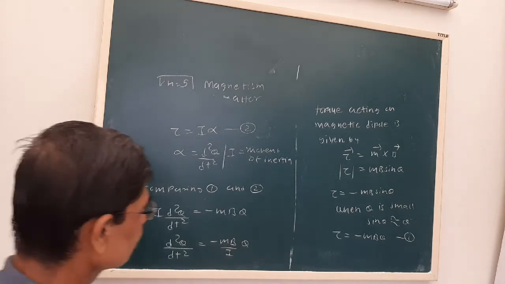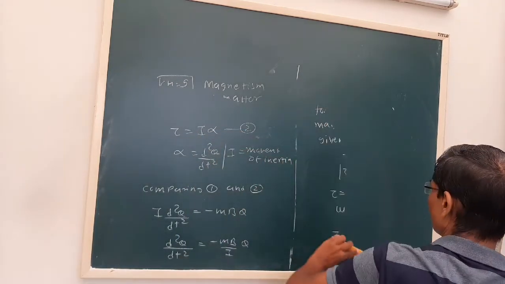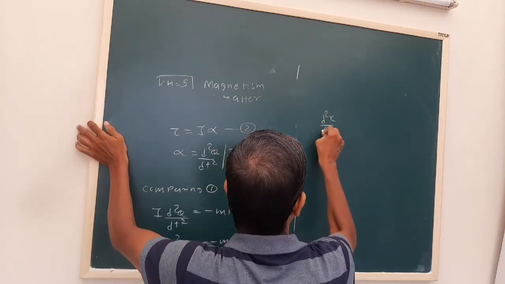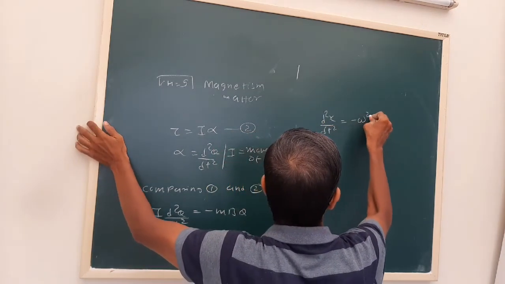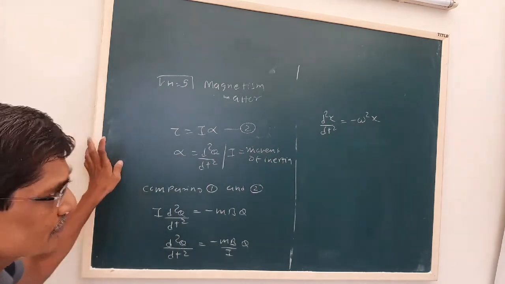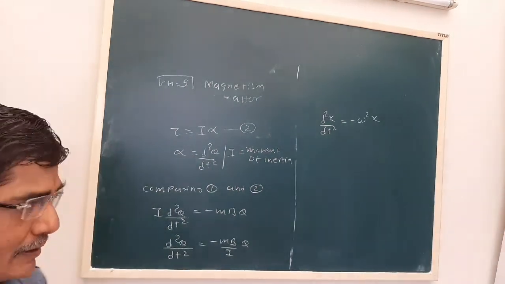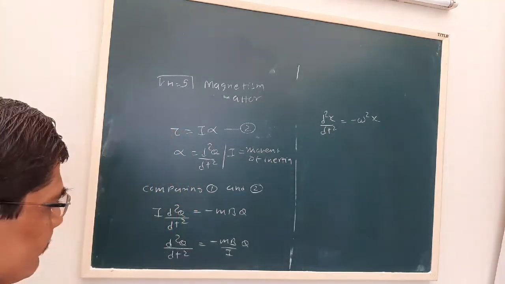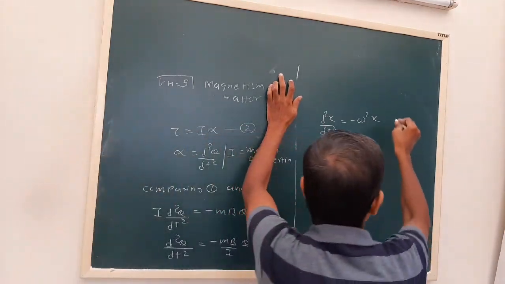Now again, this is a second order differential equation similar to d square x upon dt square is equal to minus omega square x. We have used this a number of times. We studied it in SHM, and in the first lesson also. So this is the second order differential equation of SHM.